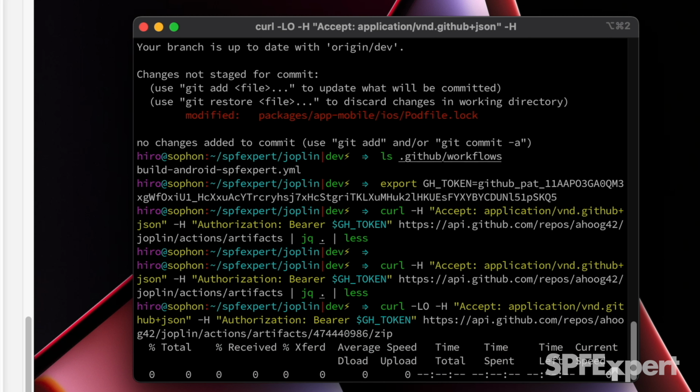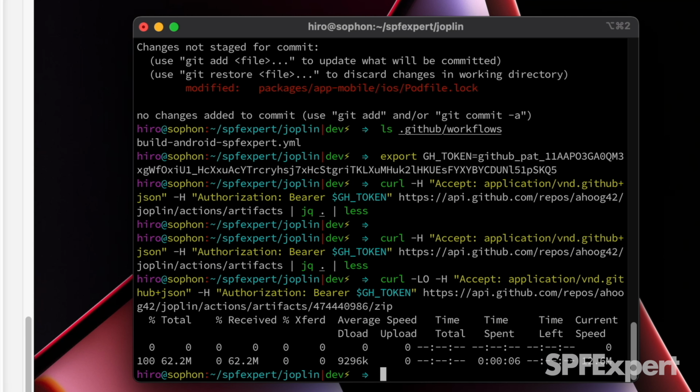endpoint. Now the reason it's a zip endpoint is these artifacts could have lots and lots of files. So by default, GitHub is going to automatically put it into a zip archive. That makes it easy to download a single file, and then you can go into that particular file and expand it in whatever other system you need to use it in. So here you can see we've downloaded the 62 meg file, and let's just go ahead and take a look